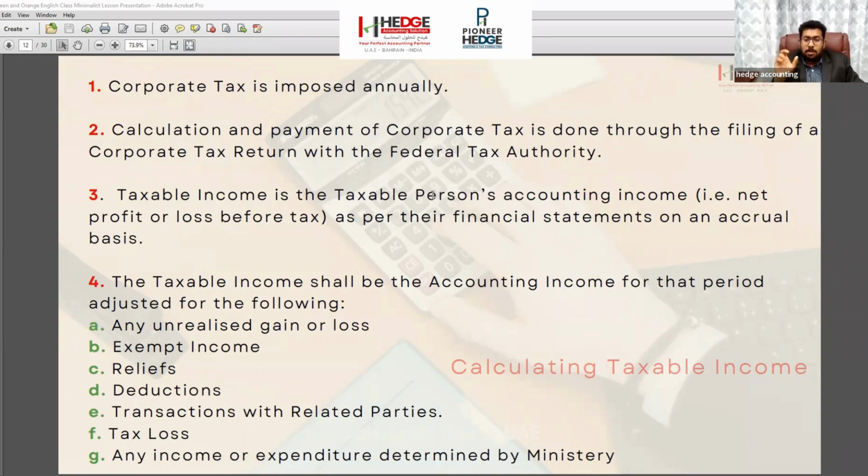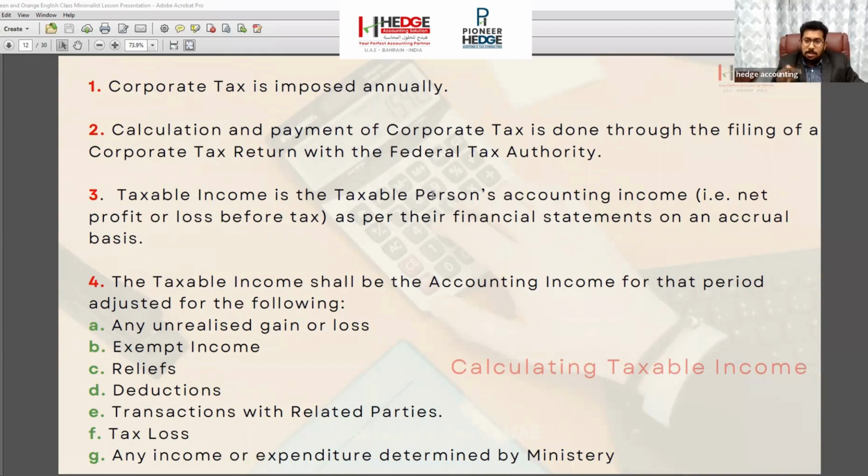So for everyone following the January to December financial year, they will have the 12 months from January to December, and they have to pay the tax after the 12 months. For people who are following the June to May financial year, they should pay the taxes after completing May. So there are 2 financial years we can follow.